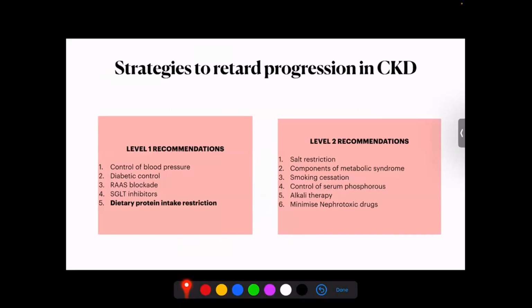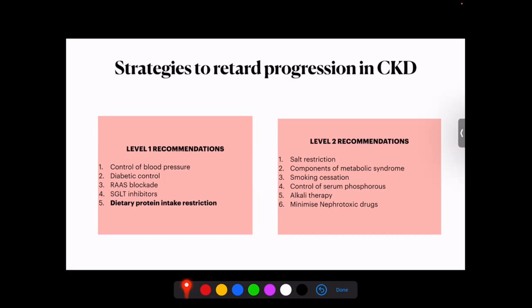So we all know that level 1 recommendations are the control of blood pressure, which is far important, diabetic control, and renin-angiotensin-aldosterone system blockade. And as time went by, we have one wonderful medicine, the SGLT2 inhibitors, which have changed the scene for chronic kidney disease and patients who have cardiovascular morbidity. And as far as we are concerned, dietary protein restriction is one of the very important level 1 recommendations as far as retarding the progression of CKD is concerned.